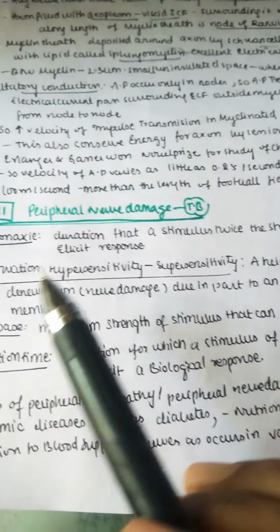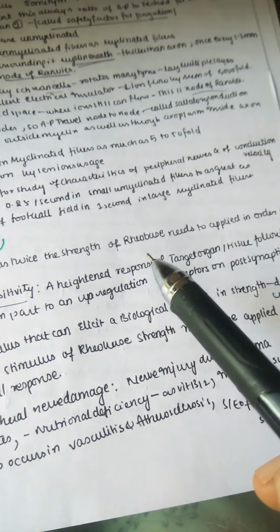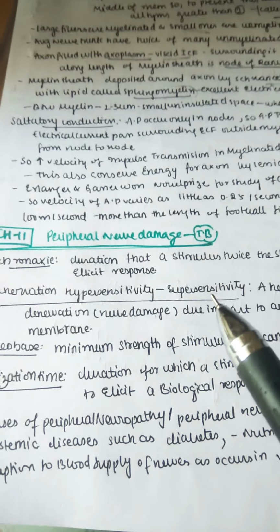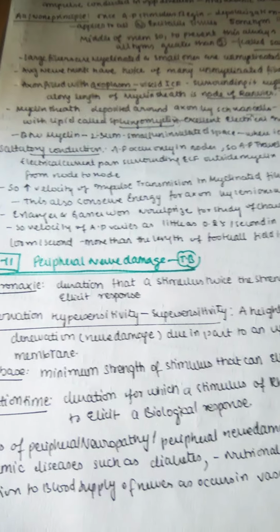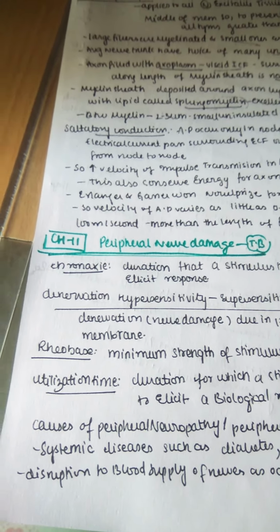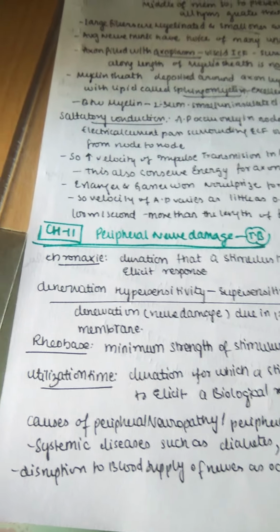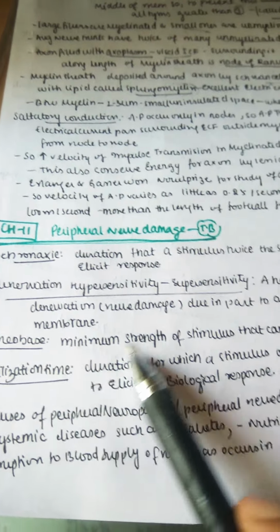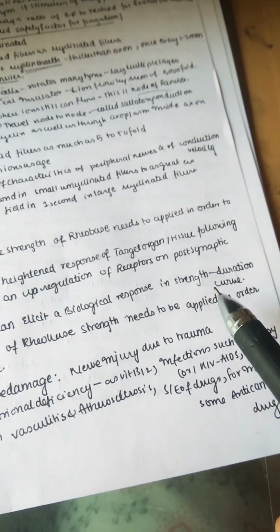Chronaxie means the duration that a stimulus of twice the strength of rheobase needs to be applied in order to elicit a response. So to get a response, we need to give a stimulus which is twice the rheobase. So first we need to understand what rheobase is, so that we can understand what kind of stimulus we need to give. This rheobase is the minimum strength of a stimulus that can elicit a biological response in a strength duration curve.